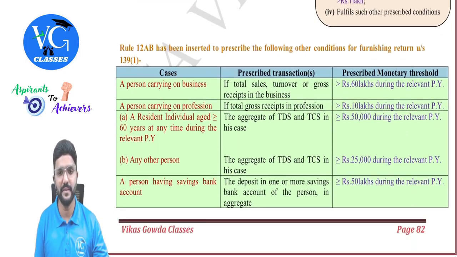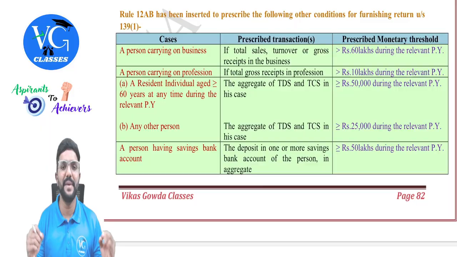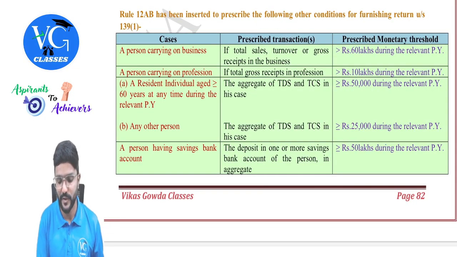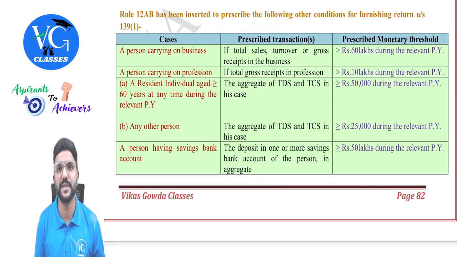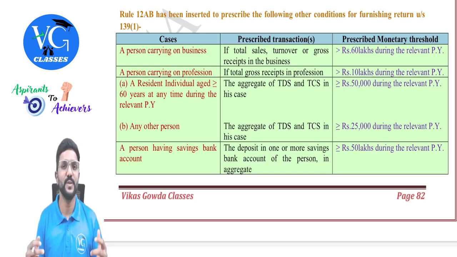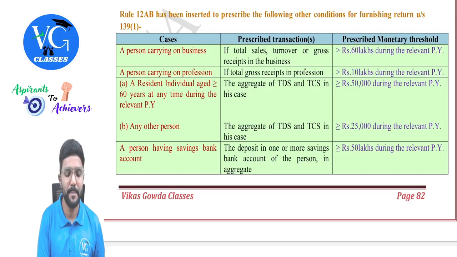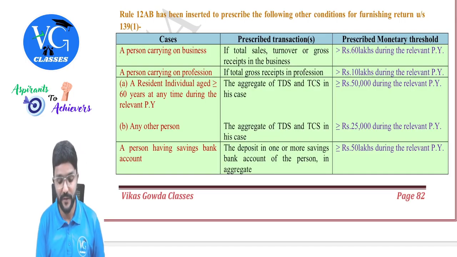Okay, so what is rule telling? We will see. Rule 12AB has been inserted to prescribe the following other conditions for furnishing the return under section 139 subsection 1. Means if a person is covered under any of this point also, he has to file the income tax returns mandatorily, guys. So who are those? We will see one by one. A person who is carrying on the business, if its total sales turnover or gross receipts during the previous year is more than 60 lakhs, irrespective of their income, whether they have income or loss.